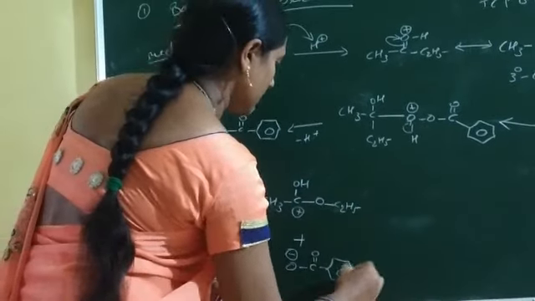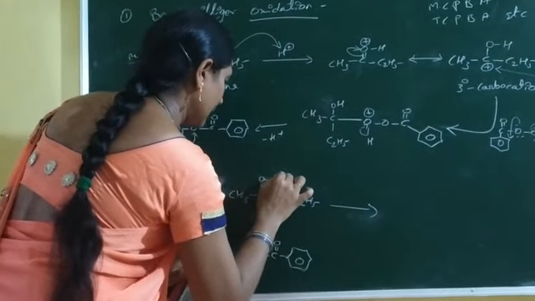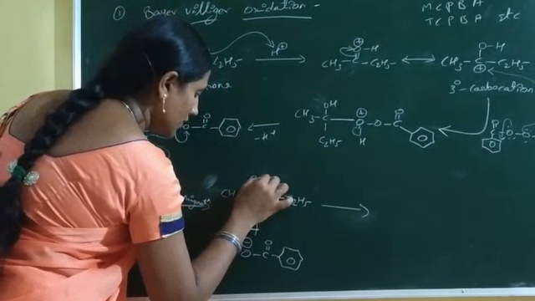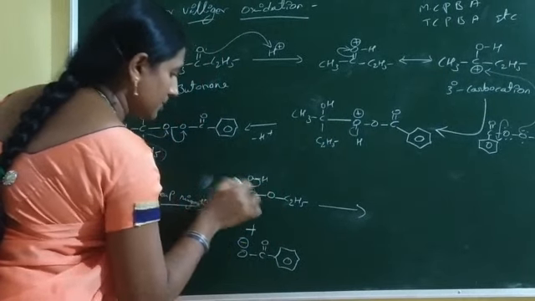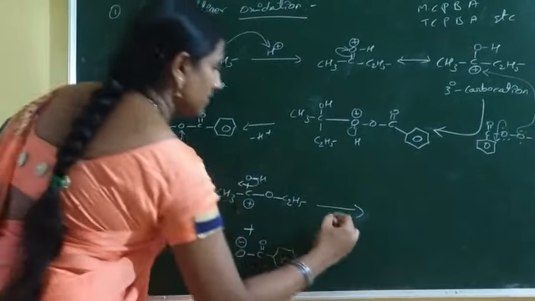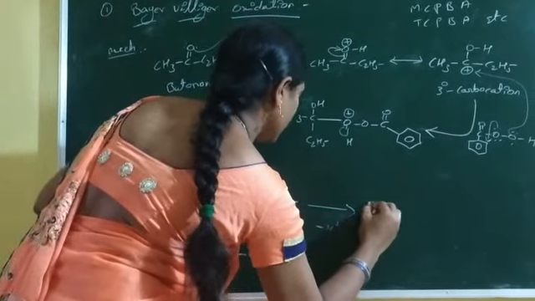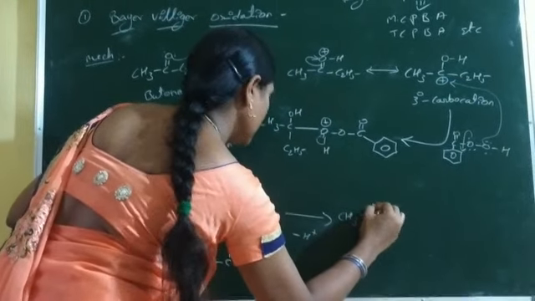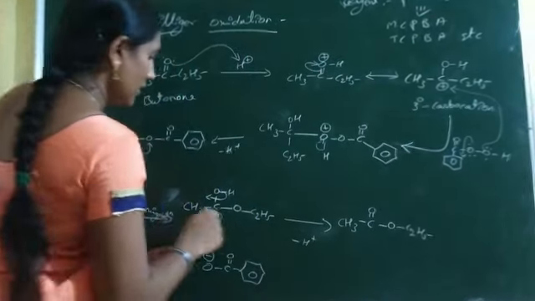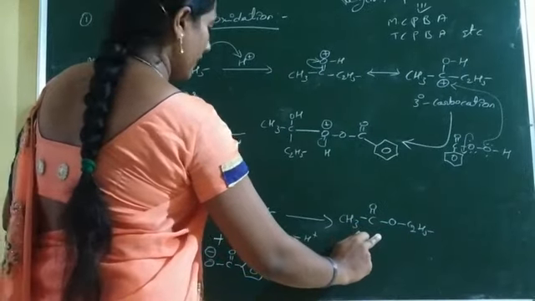And again this carbocation positive charge is nullified. The OH bond shifts towards the carbon side, and this carbon positive charge is nullified by the elimination of H+ ions. Now the product is CH3C double bond O, C2H5. Now the ketone functional group is converted to ester functional group.